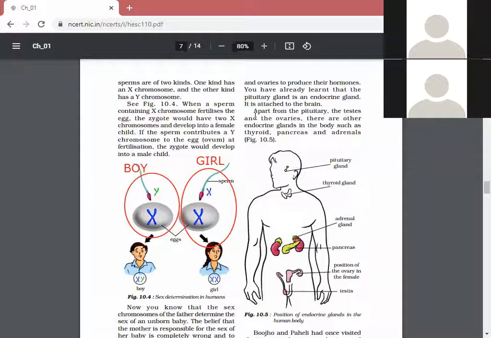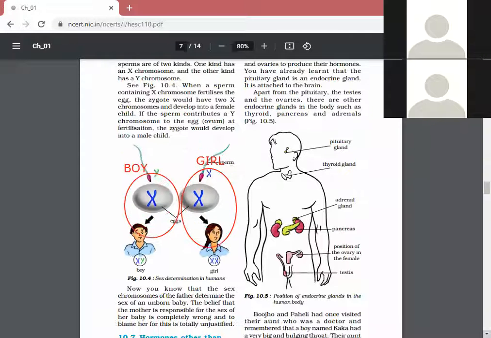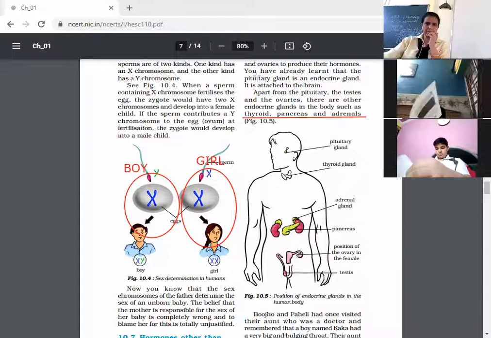Pratyush, kindly start reading from this paragraph. Apart from the pituitary, the testes and ovaries, there are other endocrine glands in our body. Which glands do we want to read about? Now we will be studying about endocrine glands: the thyroid, pancreas and adrenal glands. These are the different glands about which we are going to study.